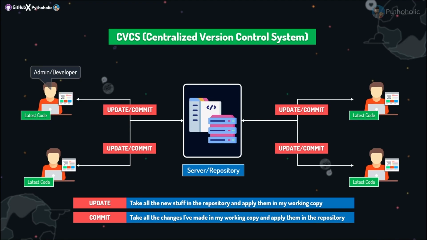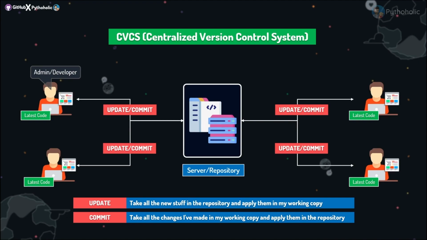And commit is when you take all the changes that you have made in your working directory and you apply them to the server. That is why when the user was trying to update or commit the code, it had to take the updates first, because the server was not allowing it since there were already new changes in the server. So then it had to update the code and only then was it able to commit the new changes.